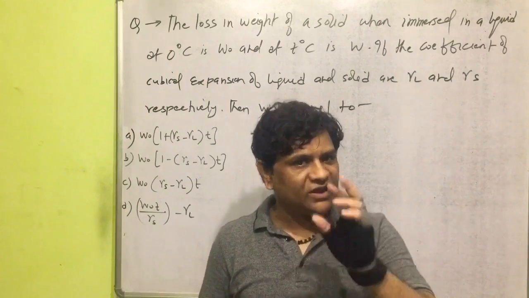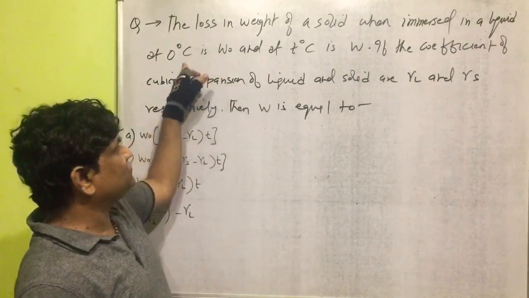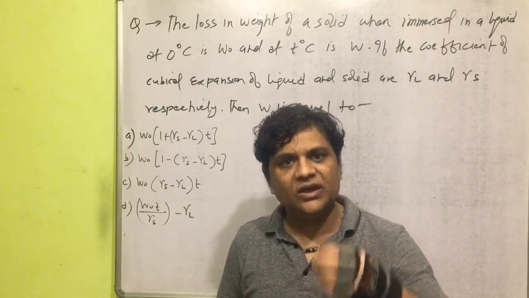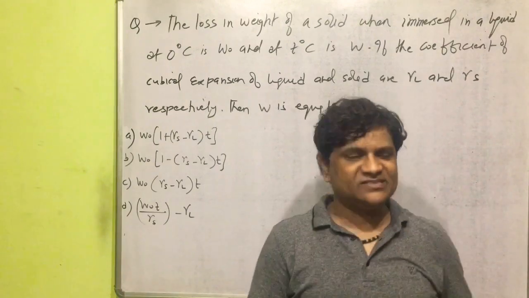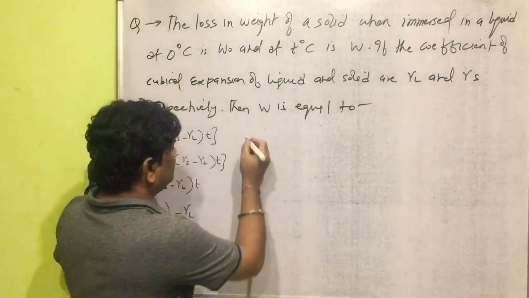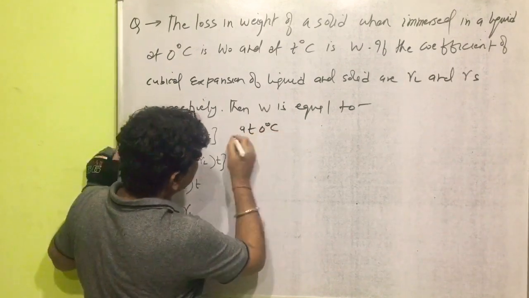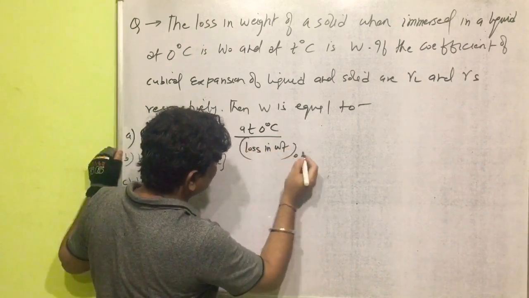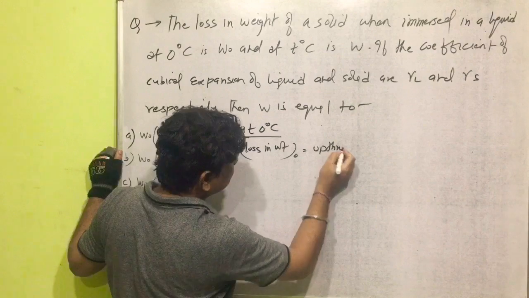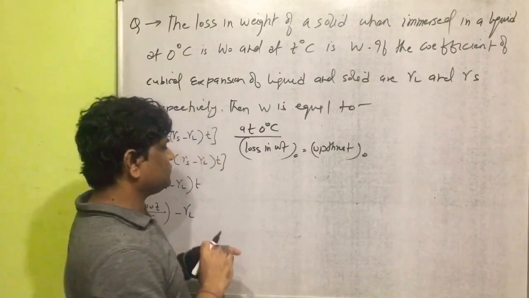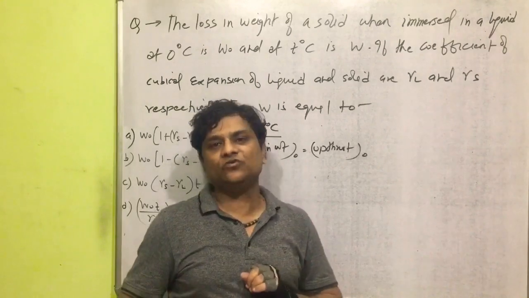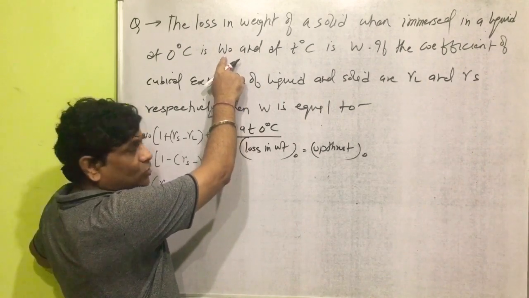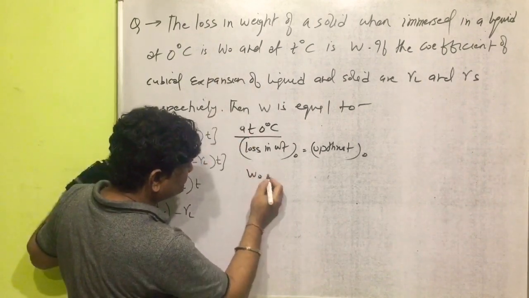Now, we can take loss in weight at two different temperatures: one at 0 degrees Celsius, another at T degrees Celsius. So first, loss in weight at 0 degrees Celsius is equal to upthrust at 0 degrees Celsius. Loss in weight at 0 degrees Celsius is given as W naught.